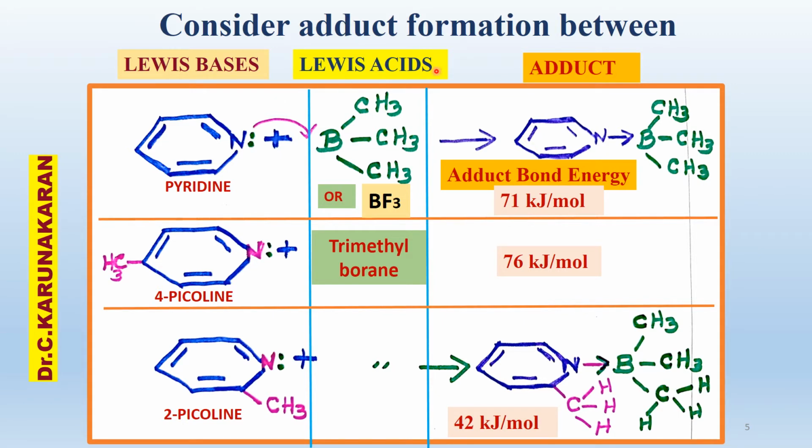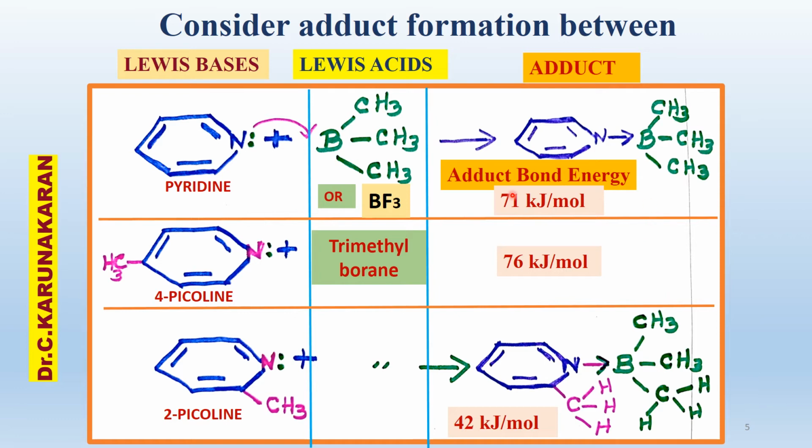Let us consider the adduct formation between Lewis bases and Lewis acids. For example, Lewis bases pyridine, 4-methyl pyridine, 2-methyl pyridine. 4-methyl pyridine is called 4-picoline, 2-methyl pyridine is called 2-picoline. They form adducts with trimethyl borane or boron trifluoride. The adducts' bond energies are given here.